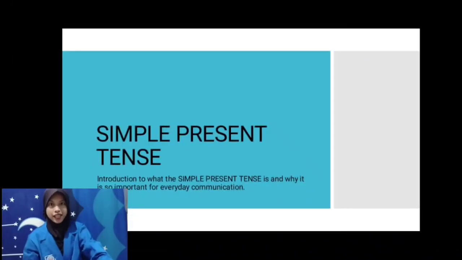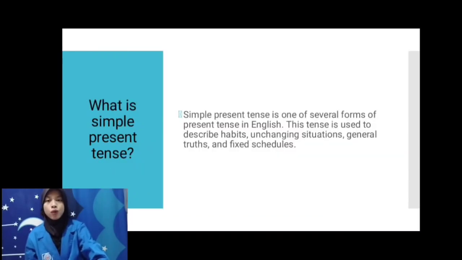Here I will explain about the simple present tense along with the following explanation. Simple present tense. Introduction to what the simple present tense is and why it is so important for everyday communication. What is simple present tense? Simple present tense is one of several forms of present tense in English. This tense is used to describe habits, unchanging situations, general truths, and fixed schedules.